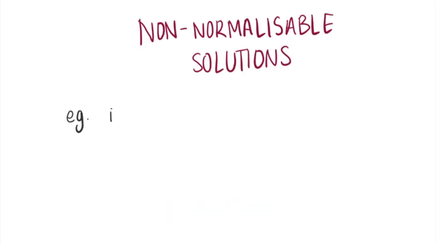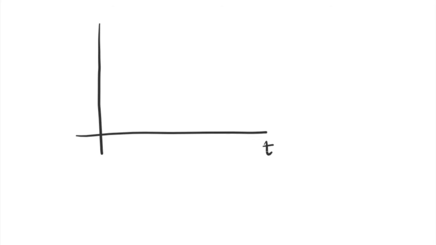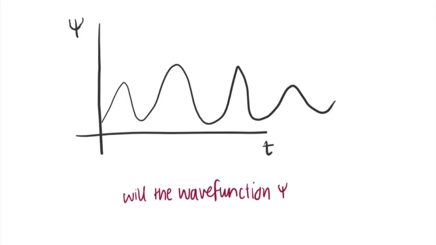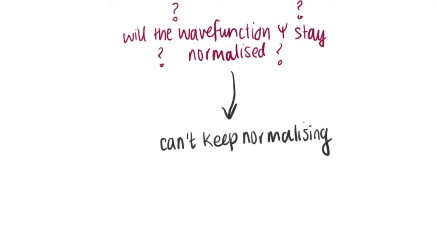Some solutions to the Schrodinger equation do not satisfy this equation, so they're known as the non-normalizable solutions. E.g., if the wave function is 0 or infinite, these can't represent particles. So if such solutions are found, they're rejected. But as time goes on and the wave function evolves, will the wave function stay normalized? We have to realize we can't keep on renormalizing the wave function A psi. Otherwise, A becomes a function of t, which is no good, because then A psi is no longer a solution to the Schrodinger equation.